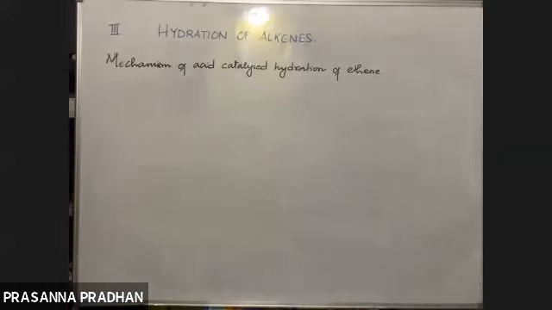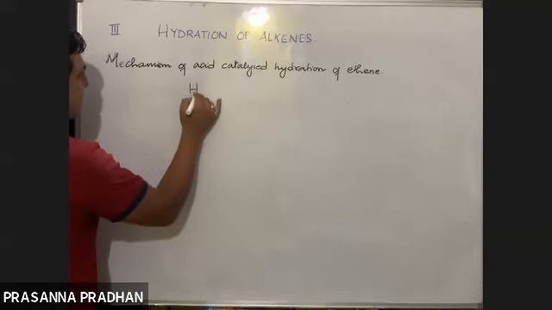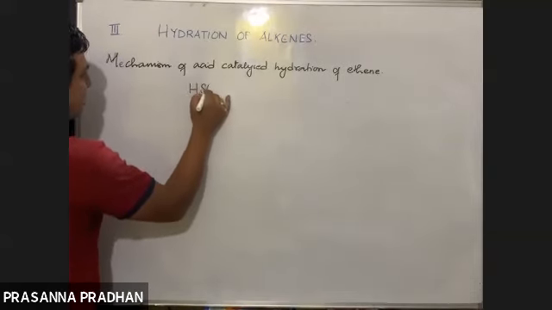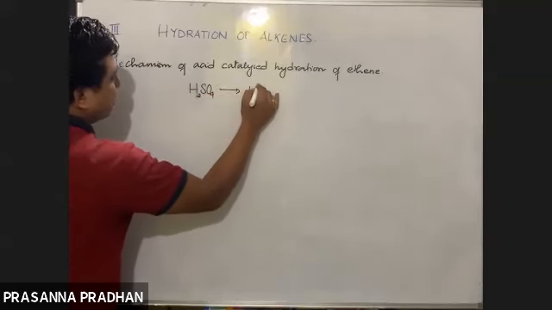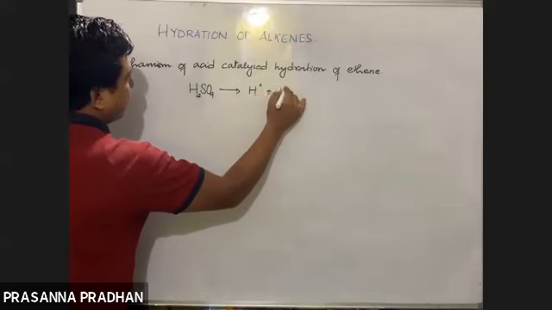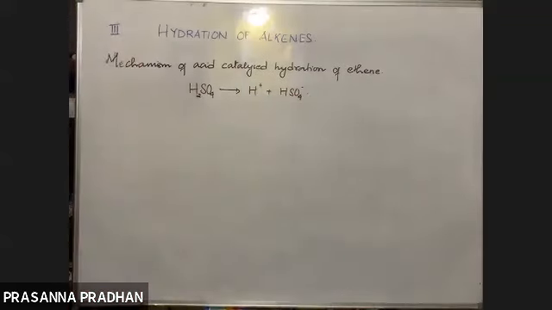So this hydration is catalyzed by an acid. Suppose we use sulfuric acid out here. We know sulfuric acid is a protonic acid. It ionizes to give us a proton, H positive, and HSO4 negative. So we know the addition of water occurs in presence of an acid. So what happens in step 1?